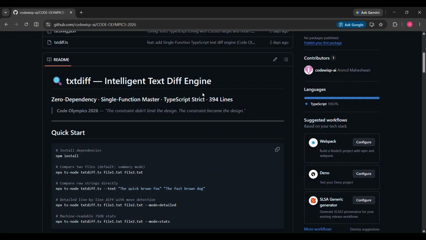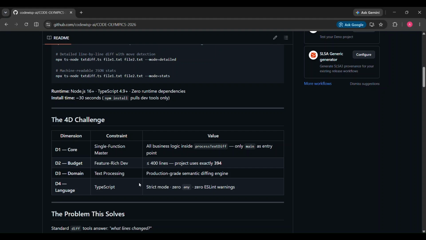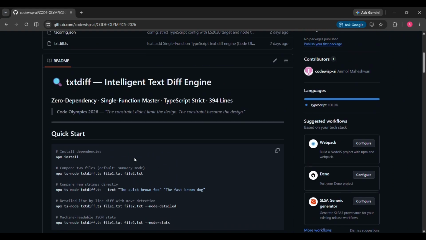This is Code Olympics 2026 and I have got the 4D challenge with the core constraint of a single function master, with a budget of less than or equal to 400 lines. The domain is text processing and the language is TypeScript. With this 4D challenge, I have built TextDiff, an intelligent text difference engine built for Code Olympics. It compares two documents at character, word and line level simultaneously.